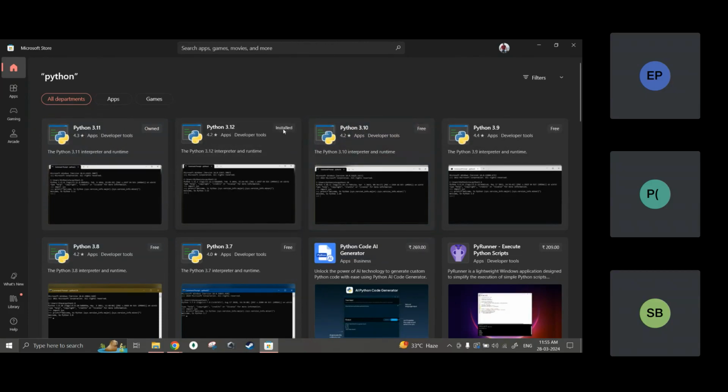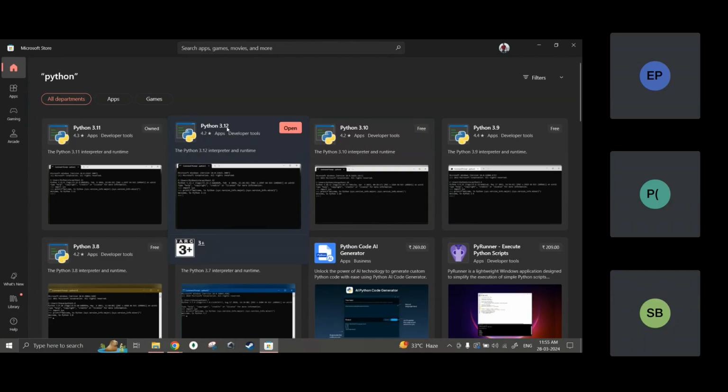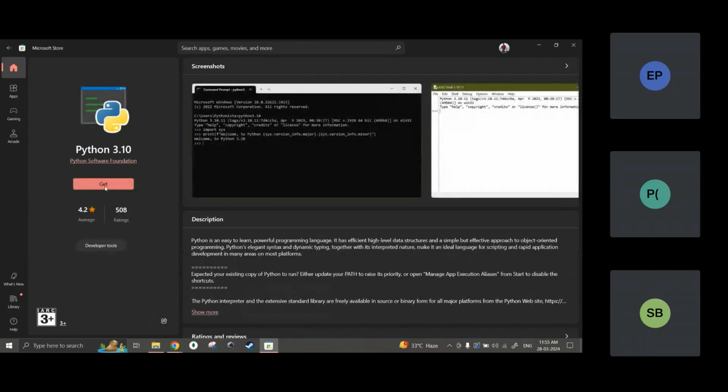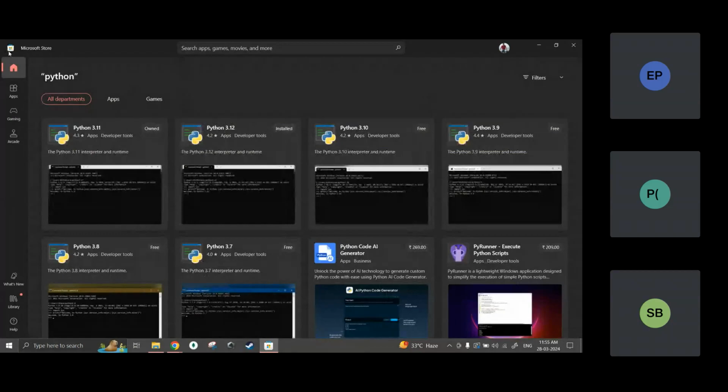So here it is shown installed. Which one? 3.12 is installed in my system. That's why it is not showing. Otherwise, you can click on it and click on the Get button. The Get button will automatically install it in your system.